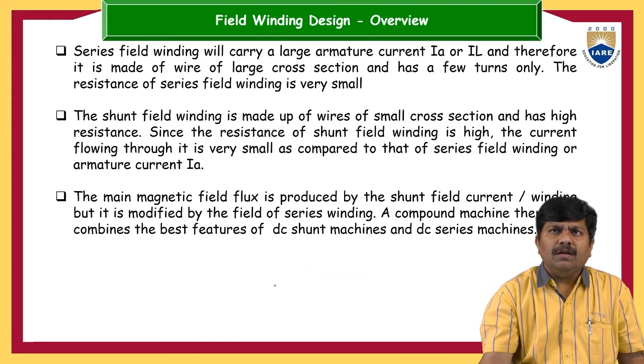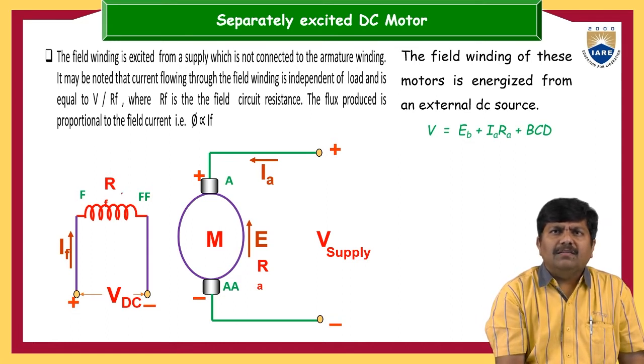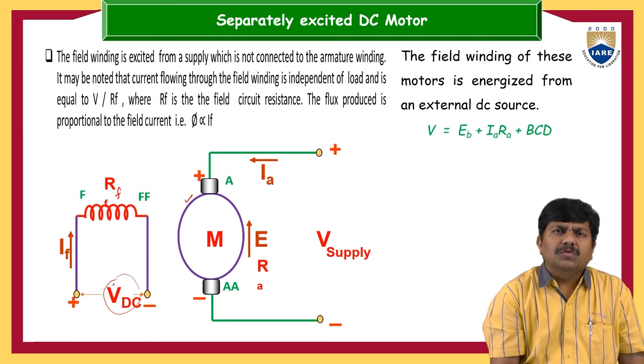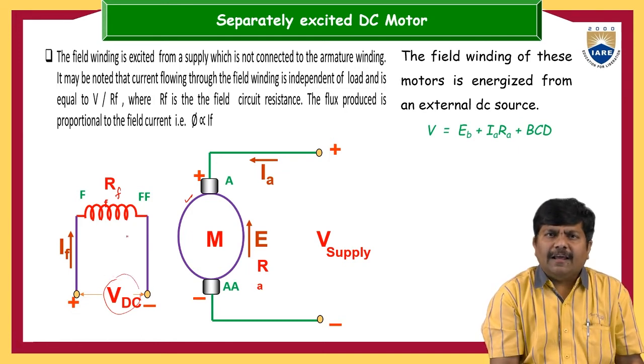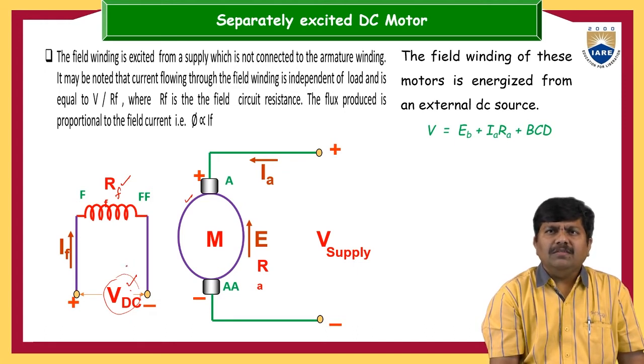self-excited DC motors. First, taking the separately excited DC motor, the field, this is nothing but Rf. The field is separately isolated from the armature. This is the armature here. The field is completely isolated, and for that field we are giving a separate DC voltage. So we are giving electrical energy to the field separately. It means we are exciting this field separately by taking VDC. So this is nothing but a separately excited DC motor.